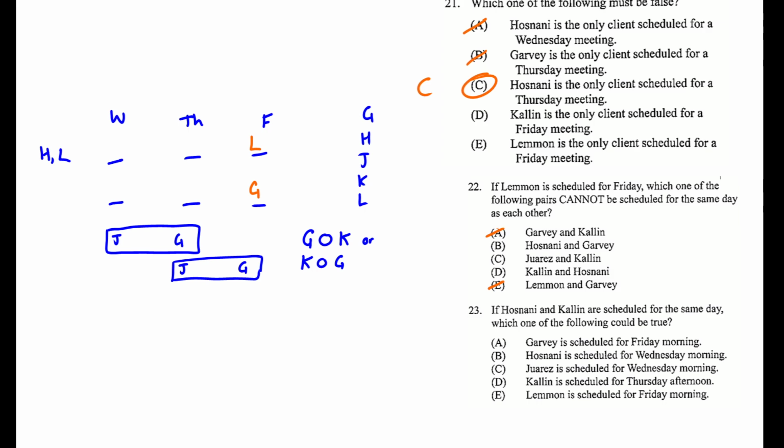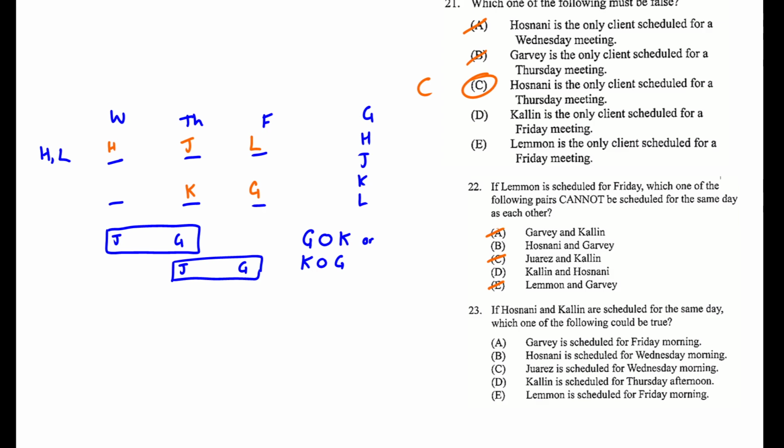That seems fine. That means we're going to have to put J somewhere on Thursday. So if we put, well, wait, hold on a second. We have to put J on Thursday morning because K has to be Thursday afternoon in order to make this work. And then H is going to be forced on Wednesday. So Juarez and Callan can be together. That's fine.